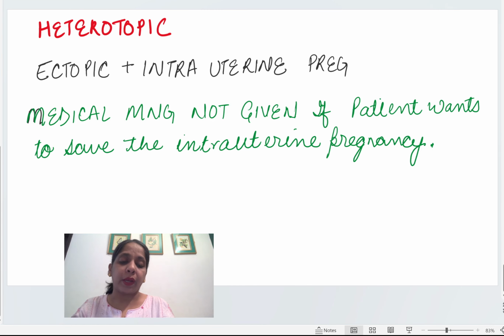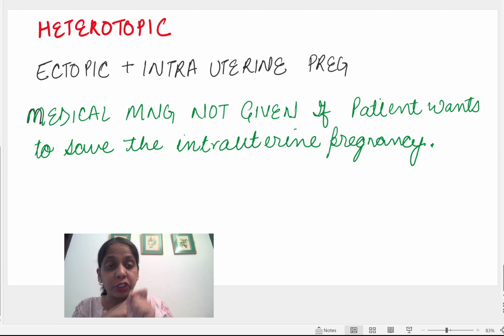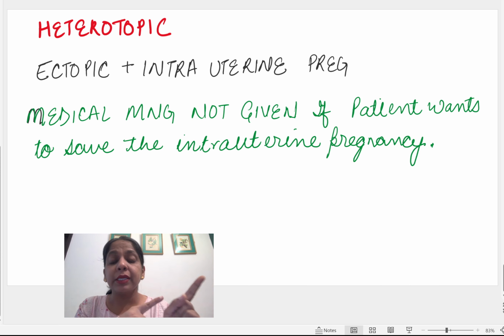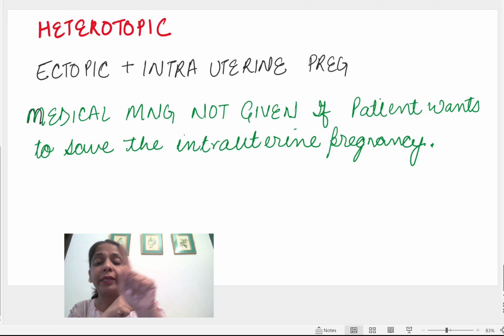Now last slide, 1 minute more. Heterotopic pregnancy means a pregnancy in which there are two pregnancies, one ectopic and one intrauterine. Here you have to remember one thing: we are not going to give the patient medical management if the patient wants to save the intrauterine pregnancy, because methotrexate will act on the ectopic and the intrauterine pregnancy also.